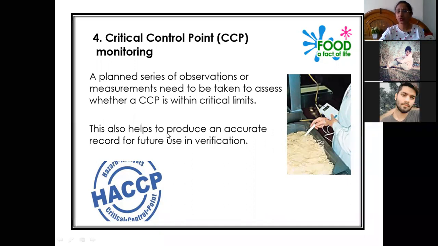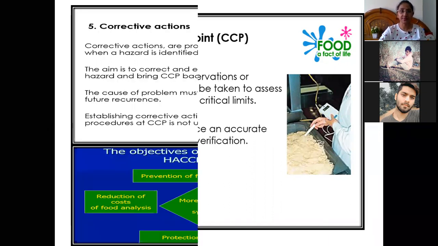This also helps: monitoring of the CCP helps produce an accurate record for future use and verification. Once proper records have been maintained, they help in the future to verify whether this particular food manufacturing or processing company has met all the HACCP food safety regulations, and whether the final product it is releasing is free from all types of hazards and is good for consumption or not. So we can assess it.